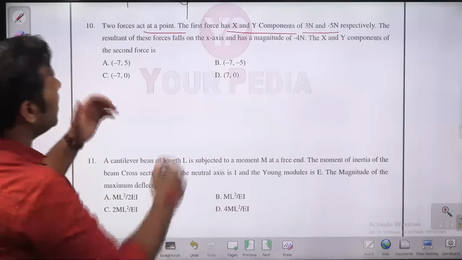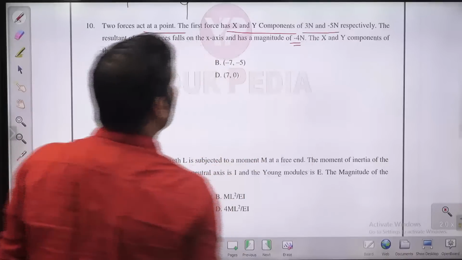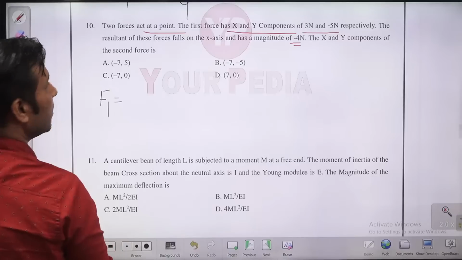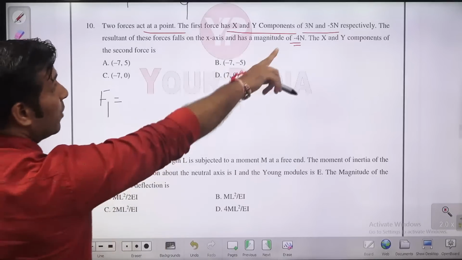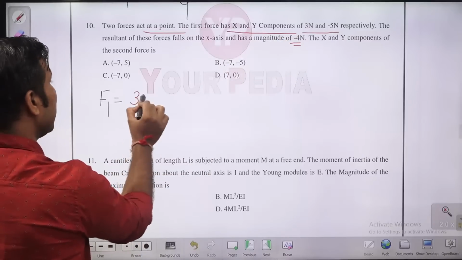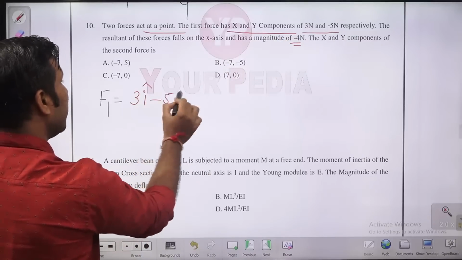The second resultant force is minus 4n. So what force was given to you, kids? What is the first force? F1 is having two components in x and y, 3 and minus 5. So you can write it as 3i cap minus 5j cap.